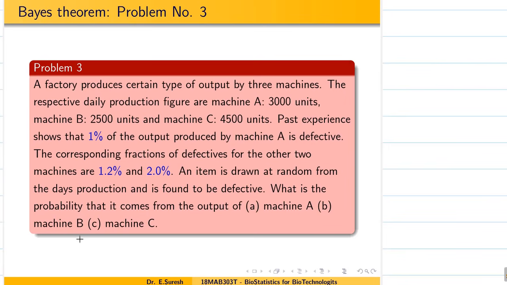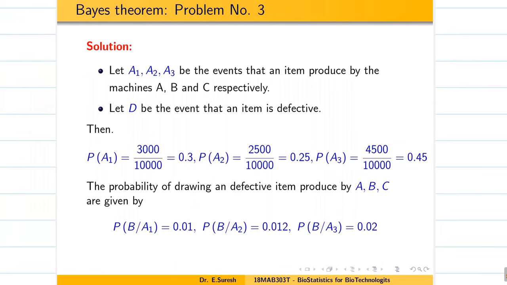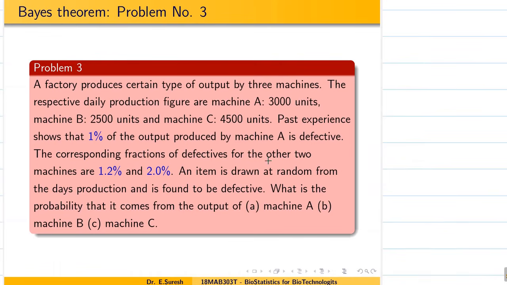So A1, A2, A3. Machine A has 3000 units, B has 2500 units, C has 4500 units. Past experience shows 1% output is defective, 1.2%, 2% are defective. Okay, so in this case the percentage is not given, guys.